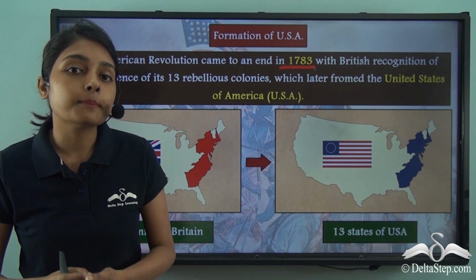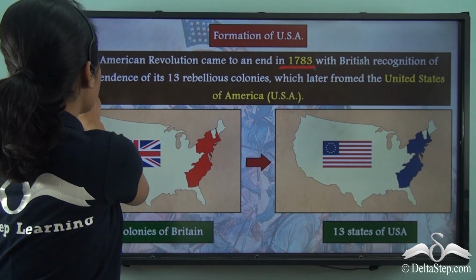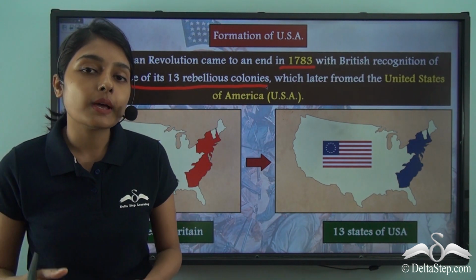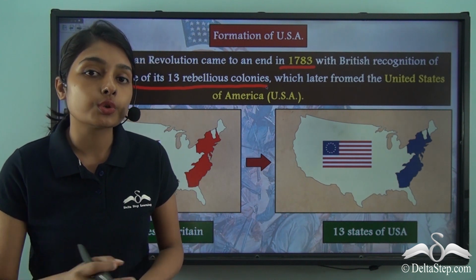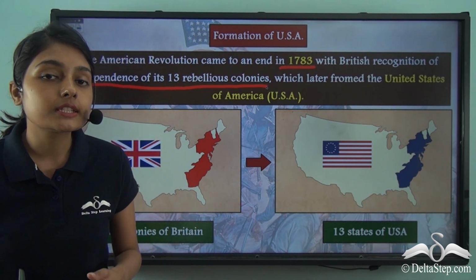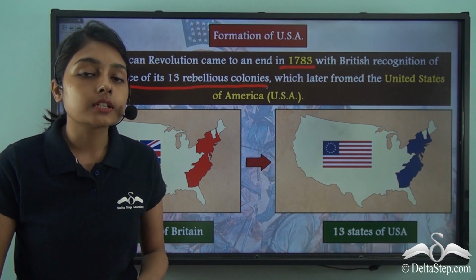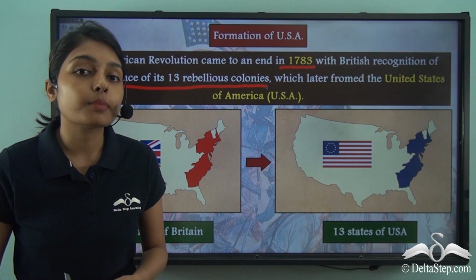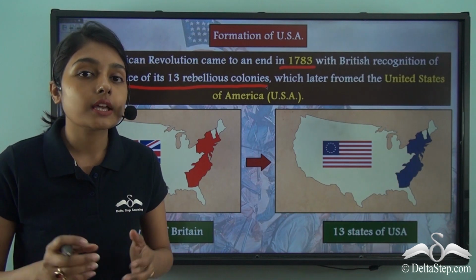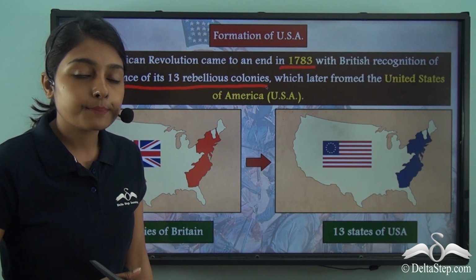Now, what did this treaty mean for the USA? Owing to this Treaty of Paris, Britain now recognized the independence of its 13 rebellious colonies. Previously, these rebellious colonies were under British colonial rule. But after the American War of Independence came to an end, Britain recognized the independence of these 13 rebellious colonies, and now these 13 rebellious colonies were given the shape of 13 independent states that together comprised the nation, the United States of America. These maps further illustrate the same idea.